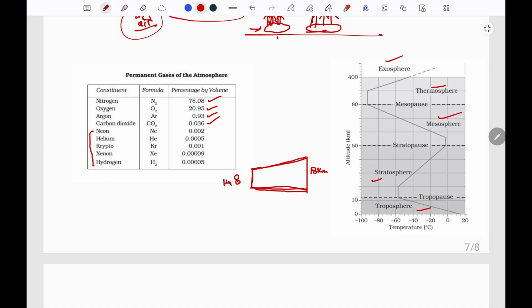The temperature in the troposphere decreases with height, which is known as the lapse rate. What is the normal lapse rate? It is 6.5 degrees Celsius per 1 kilometer, and the temperature here over the equator goes down to minus 80 degrees Celsius, and over the poles it is minus 45 degrees Celsius.